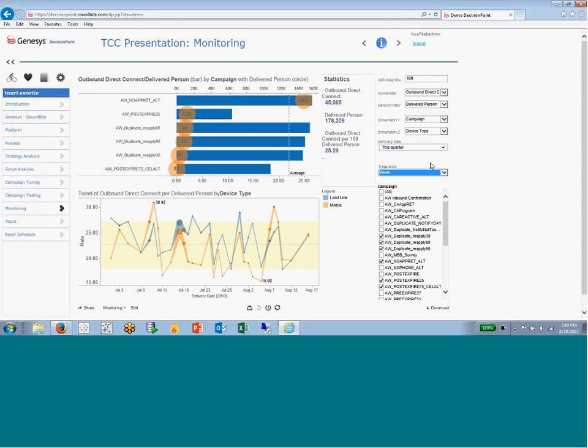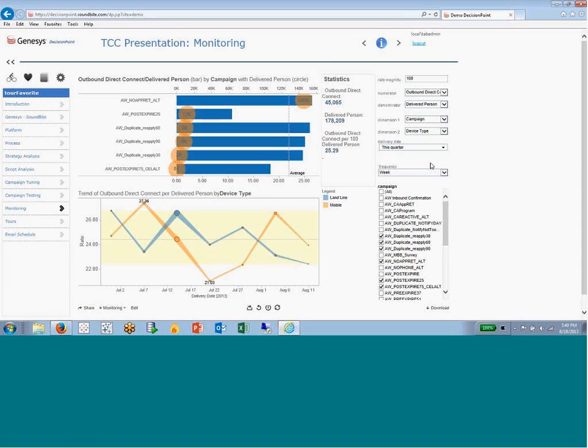So rather than looking at it by day, I'm just going to look at it by week. I want to know just overall for the week, what was my outbound direct connect rate versus delivered person of those two campaigns, maybe a test campaign and a standard campaign. We can see that it bounces back and forth, so nothing definitive here. I wouldn't then go ahead and say, only do landline.